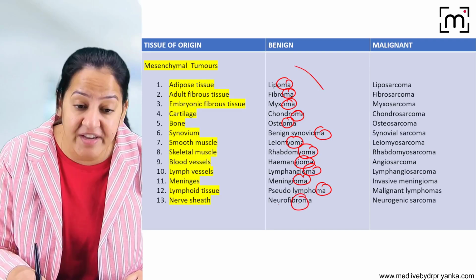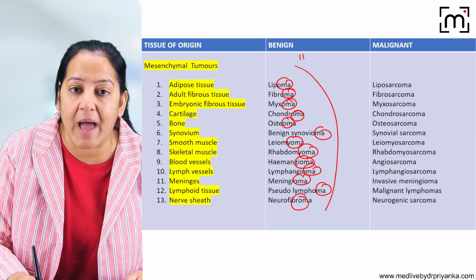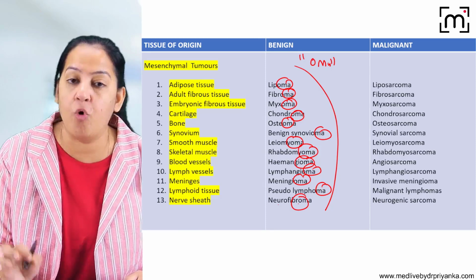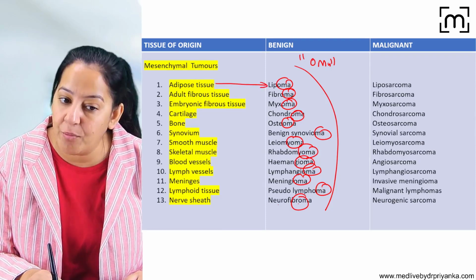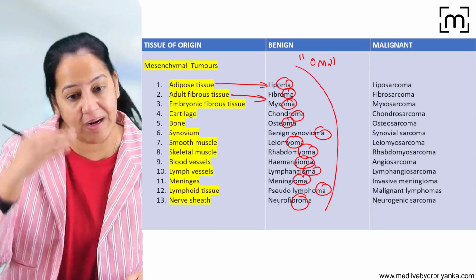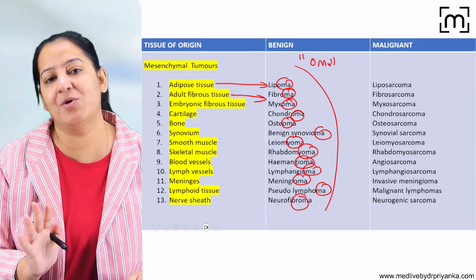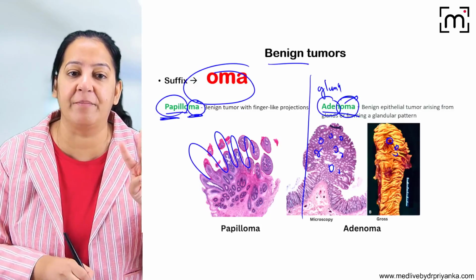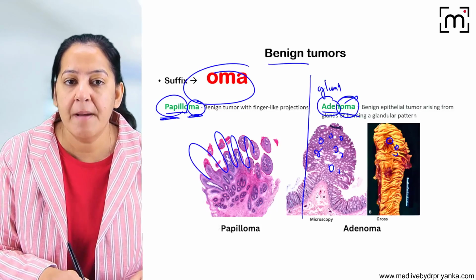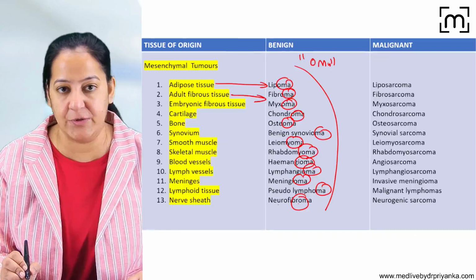You can see the suffix is oma. In all of them, the suffix is oma. Oma means benign tumor of that particular thing. Benign tumor of adipose tissue, lipoma. Benign tumor of fibrous tissue, fibroma. Likewise. So it is always oma. So learn that a benign tumor ends in oma. Learn the two special names. What are the two special names I told you? Papilloma and adenoma. You can get MCQs on that.